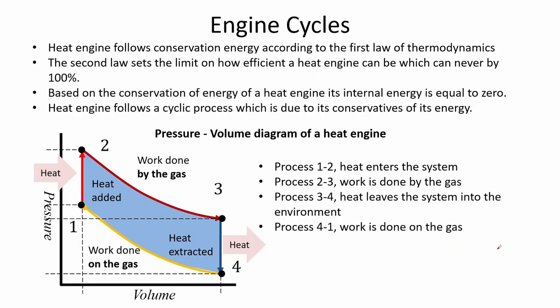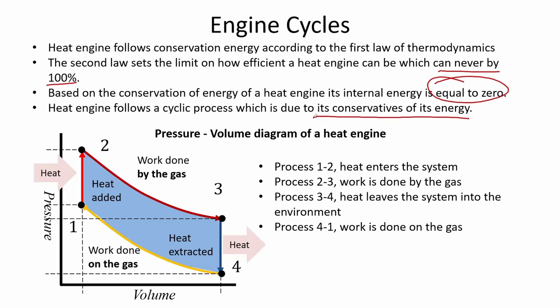Heat engines follow conservation of energy according to the first law of thermodynamics. The second law sets the limit on how efficient a heat engine can be, which can never be 100%. Based on the conservation of energy of a heat engine, its change in internal energy is equal to 0. A heat engine follows a cyclic process, which is due to the conservation of its energy.